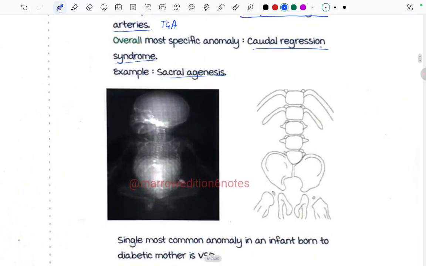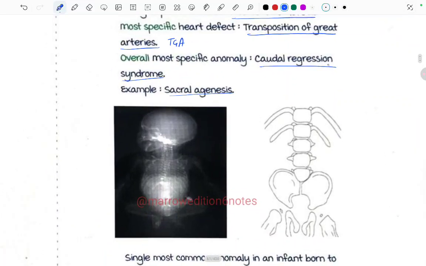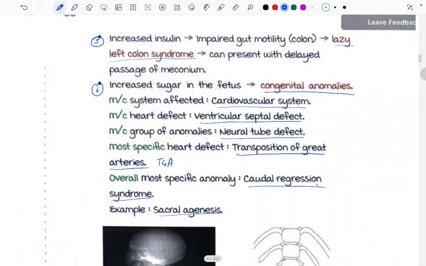See here, the sacrum bone is absent. Okay. This is very important to remember because of this increased sugar, these things are happening. Most common system affected is the cardiovascular system. So again, the cardiovascular system, most common heart defect is the VSD. Most common group of anomalies is the neural tube defects.